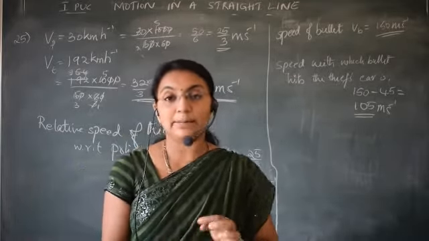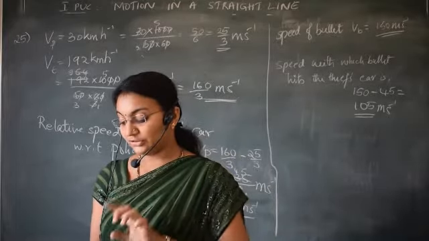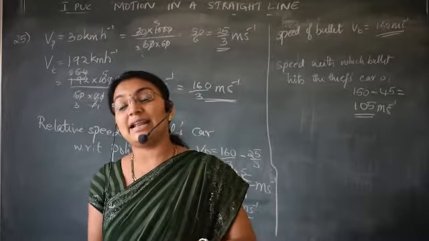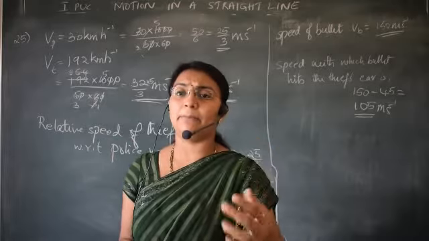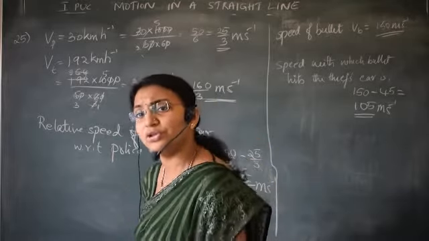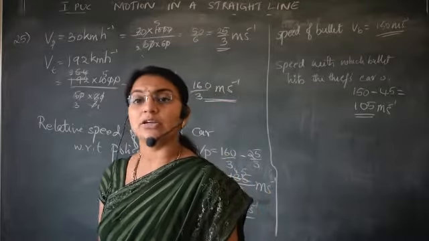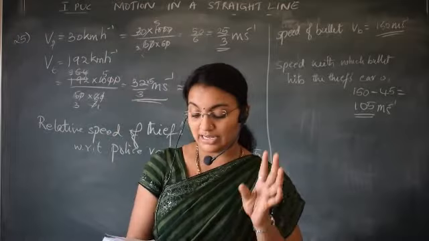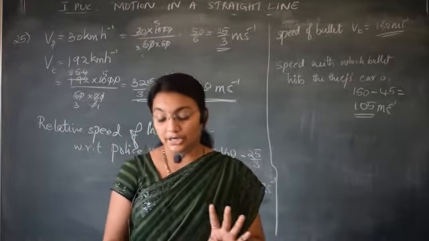See what the player is doing. The player is throwing the ball upwards. First question is, when the ball is going up, which is the direction of the acceleration? Whatever the object might be, it might be a ball or yourself, if we throw you upwards, the acceleration acting on your body is always downwards. That is acceleration due to gravity. So the answer for A is, acceleration is acting vertically downwards.